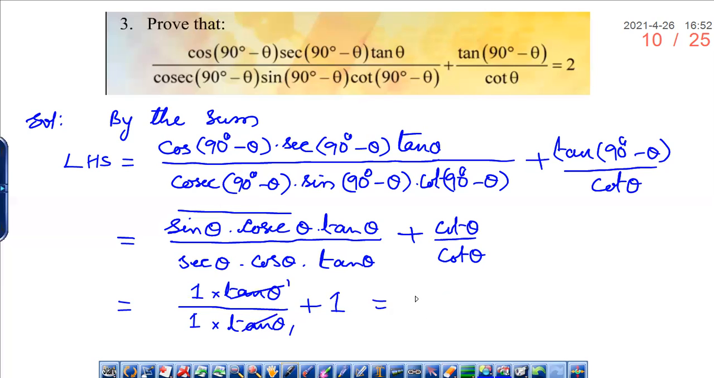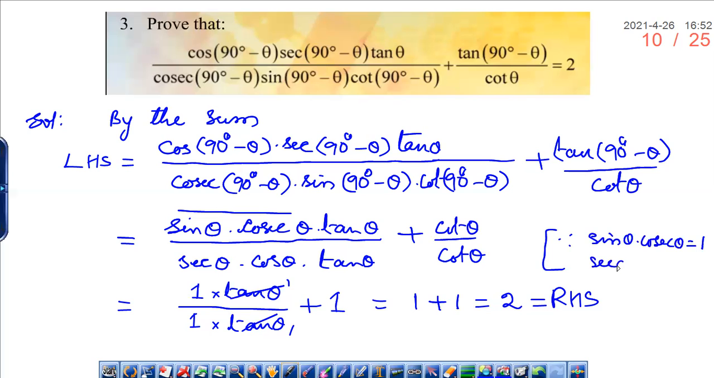So we get 1 plus 1, that is equal to 2. That is the RHS. Here you can mention: since sine theta into cosecant theta is equal to 1 and secant theta into cos theta is equal to 1, this is what we have substituted in here.